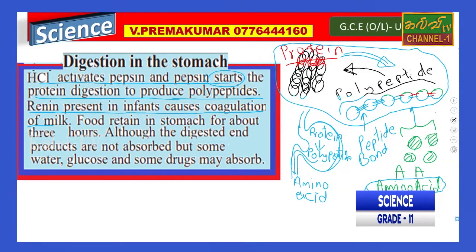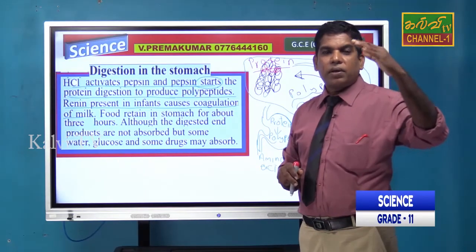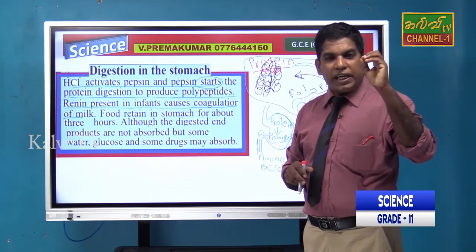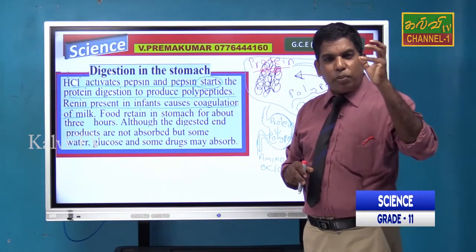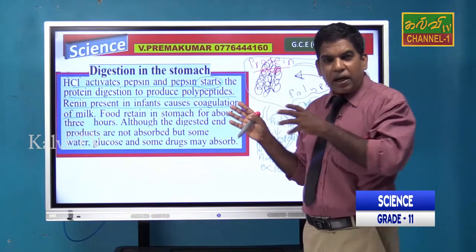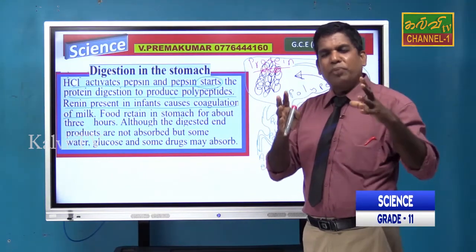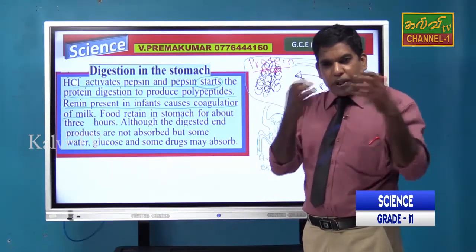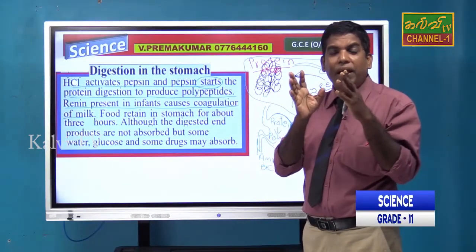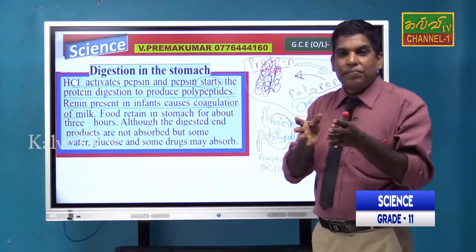Although the digested end products are not absorbed, some water, glucose and some drugs may be absorbed, right? Especially you should know that in the stomach, the initial protein digestion is there, and mainly not absorption. The absorbing of the substances does not mainly happen there, but it happens in the intestine, right?